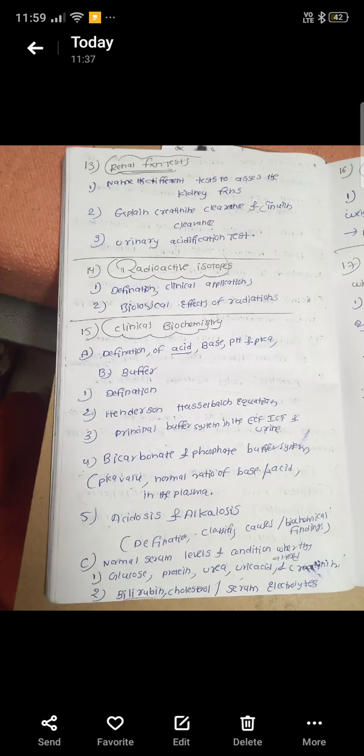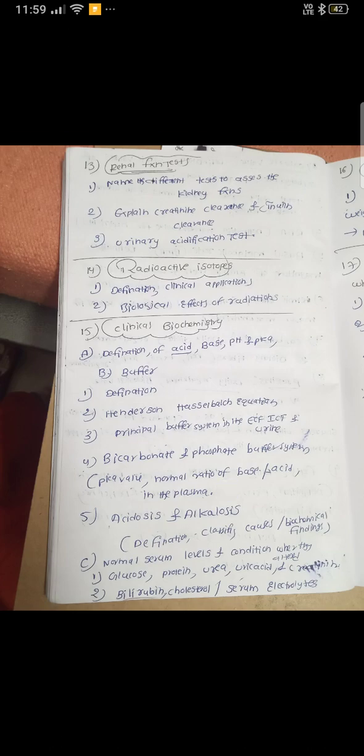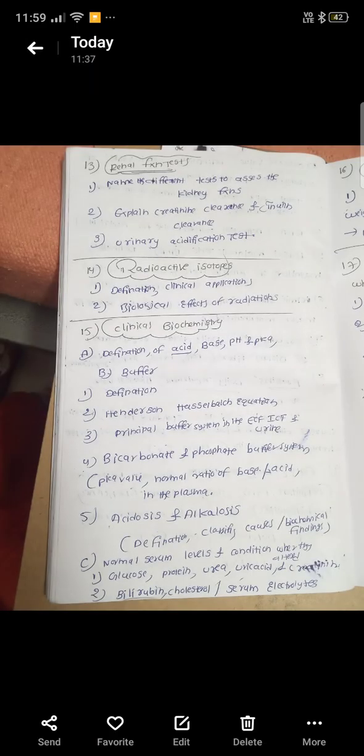Next, the 14th chapter is radioactive isotopes. This is a very small chapter, and in this chapter we can learn the definitions of radioactive isotopes, what the clinical applications are, and also the biological effects of radiations. And the 15th chapter is clinical biochemistry.